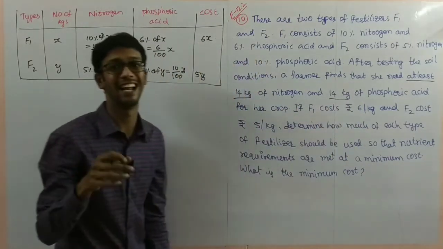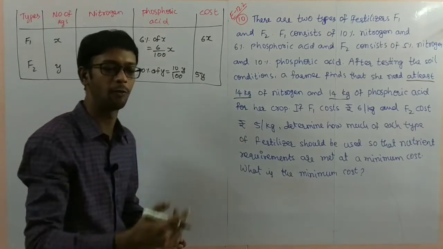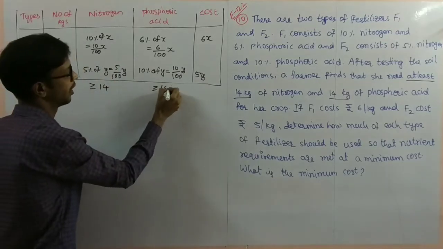At least means minimum 14. You can take 15, 16 and so on. So greater than or equal to 14.